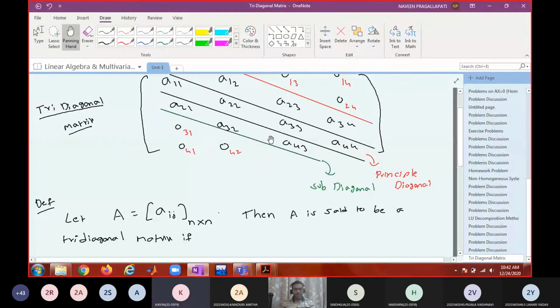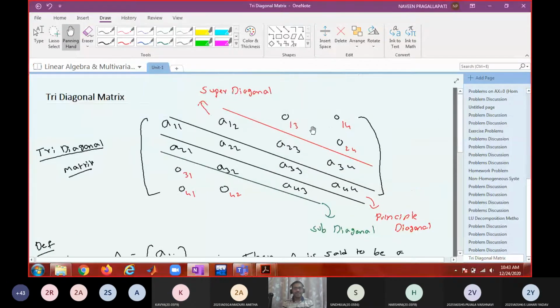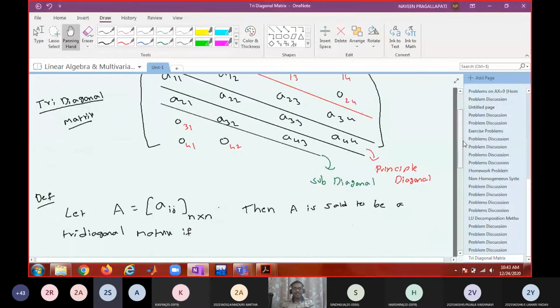Sir, the difference of i minus j is greater than 1 in the other diagonals, non-tridiagonals. Right. So if the difference is more than 1, can I say that all of them are 0 in a tridiagonal matrix? How do you define the difference between i and j? What is the mathematical notation you will give for the difference between i and j? Mod of i minus j.